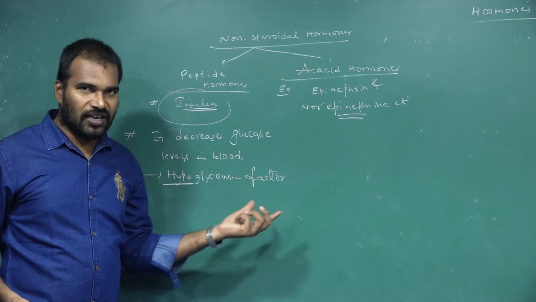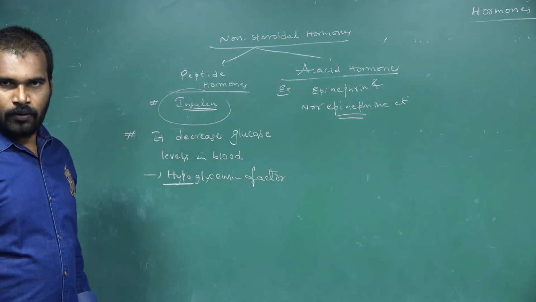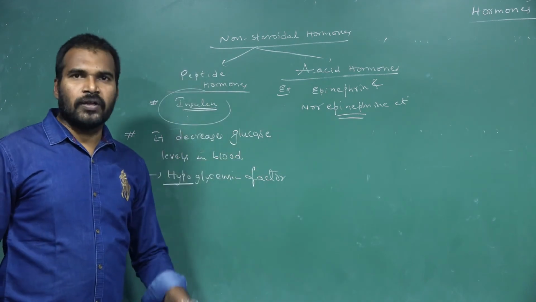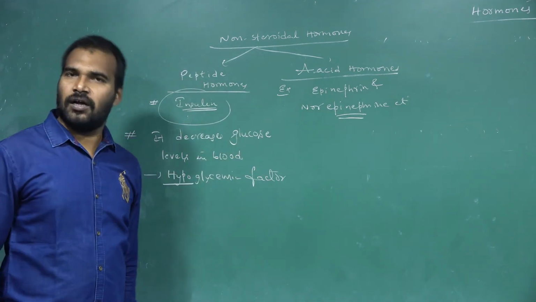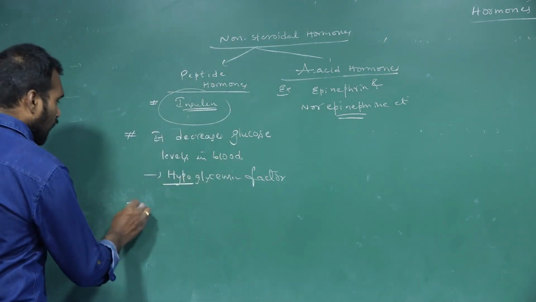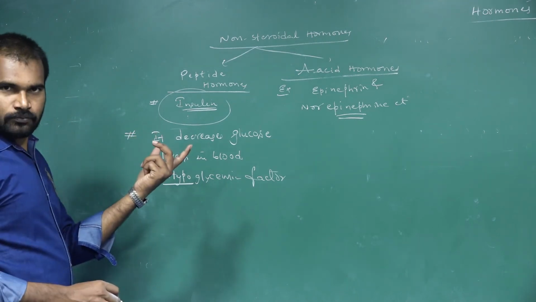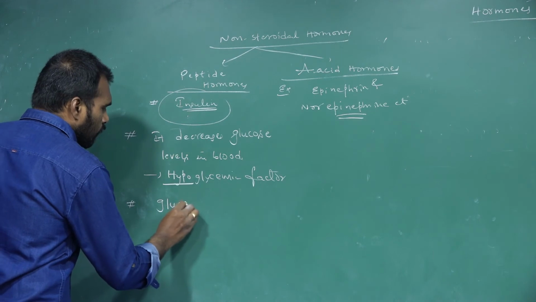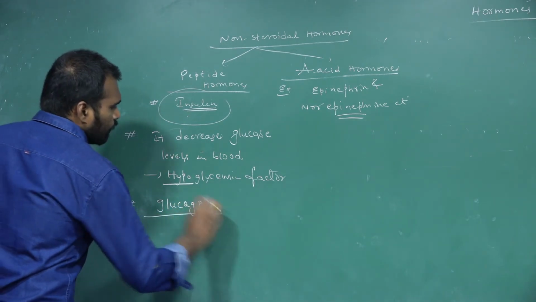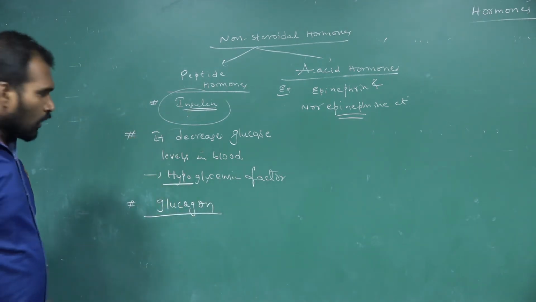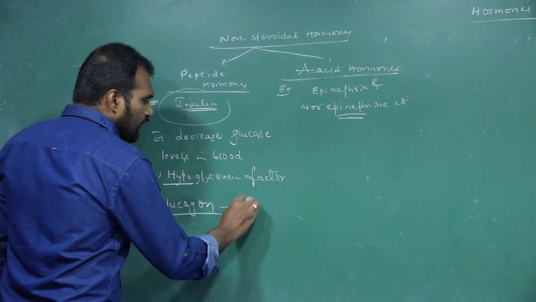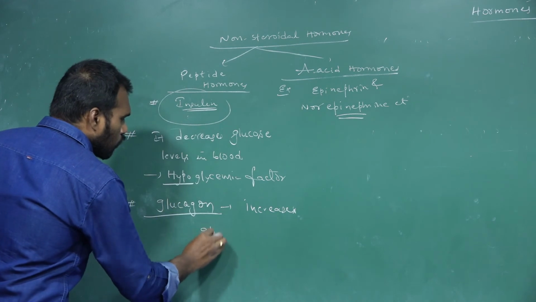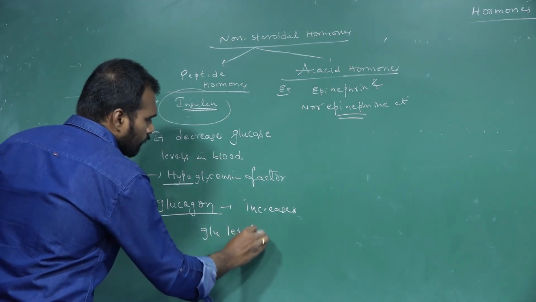Hypoglycemic factor, that's the other name of insulin. Insulin is also called hypoglycemic factor because it always reduces the glucose levels in the blood. Whereas the opposite of insulin, that is what? Glucagon. What is the role of this hormone? Glucagon always increases glucose levels in the blood.